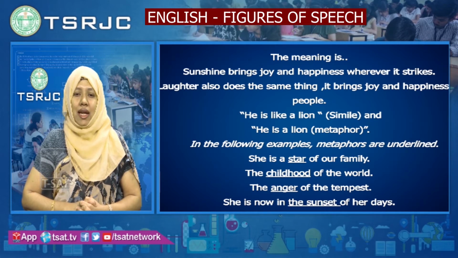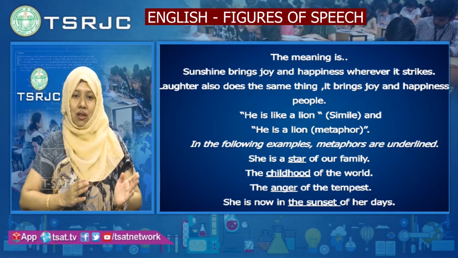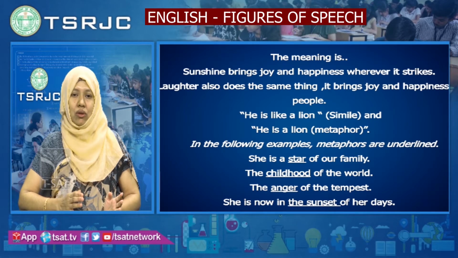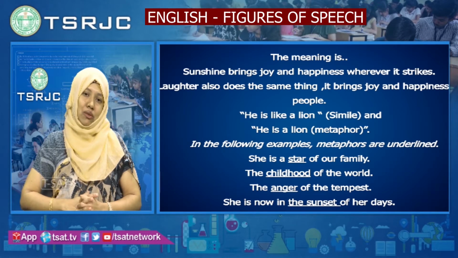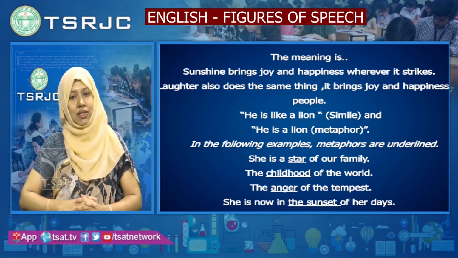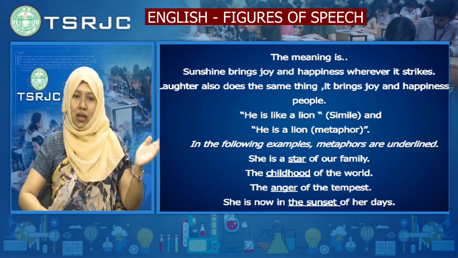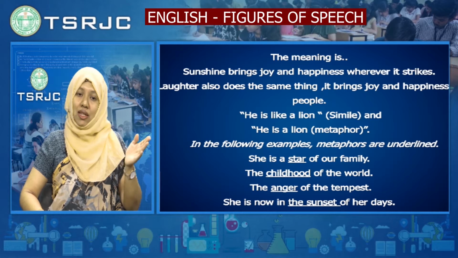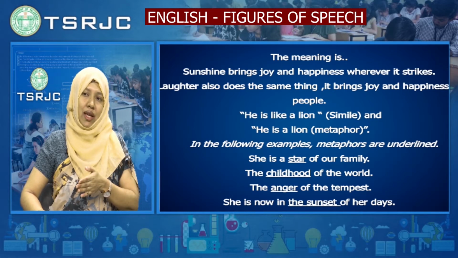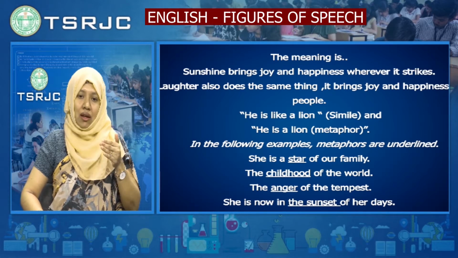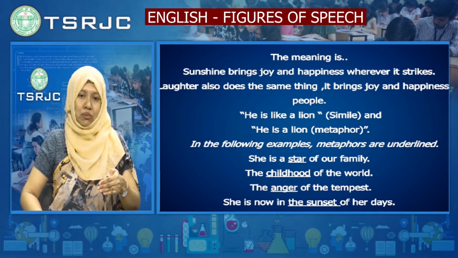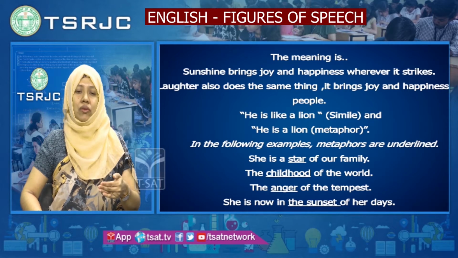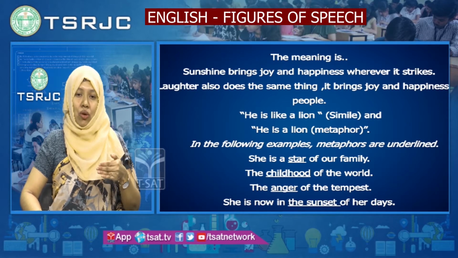She is now in the sunset of her days. In this example, a person is compared to sunset. Now what is the meaning of sunset? Sunset means the end of the day. So here, in this sentence, she is now in the sunset of her days means she is at the end of her journey, she is getting old in her life, she is becoming old.